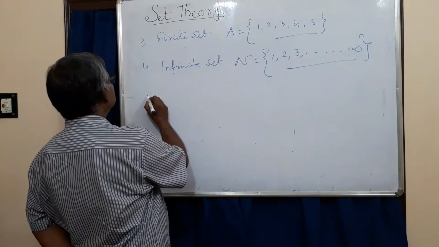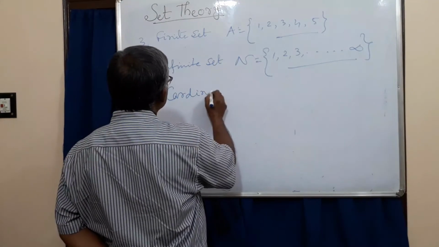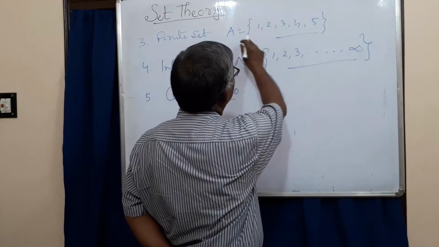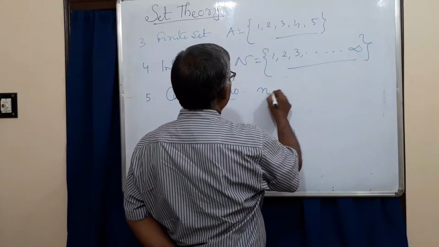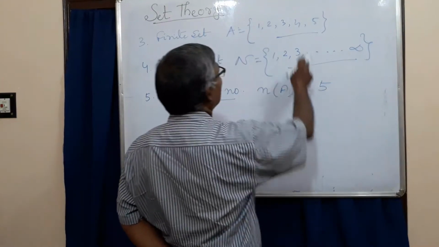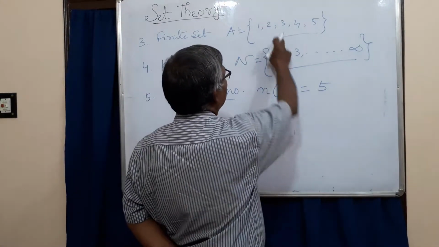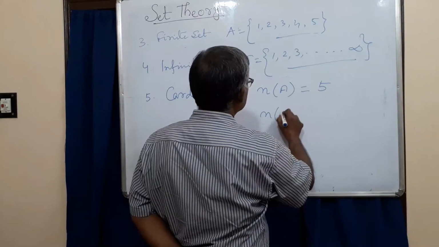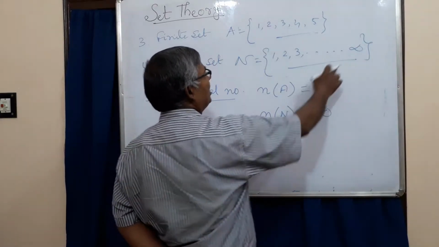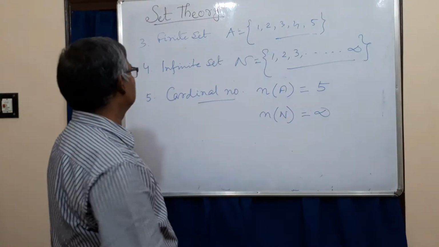Now let us consider the definition of cardinal number. Here A contains 5 elements and the cardinal number is written as n(A). The cardinal number equals 5. The number of elements of a set is called the cardinal number of that set, and n(A) = 5. Here n(N) = infinity. The number of elements is infinite, and that is why it is called an infinite set.